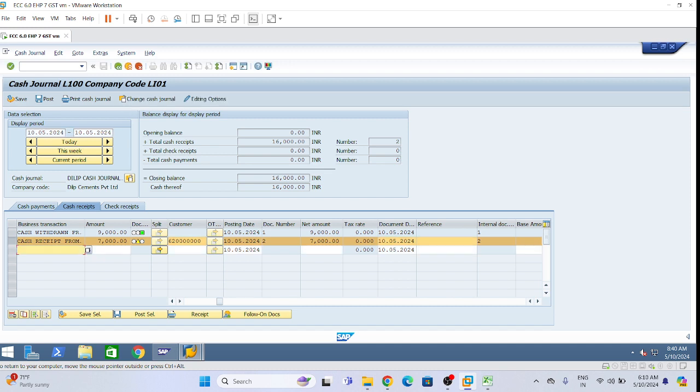Okay. Same error. Business area we need to give. So give business area LHYD and post.